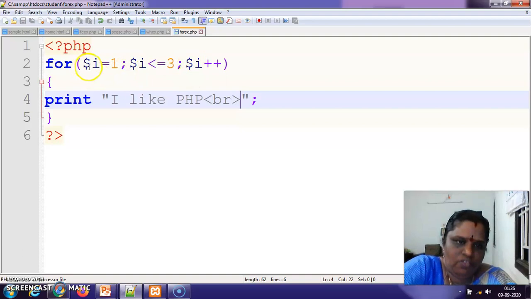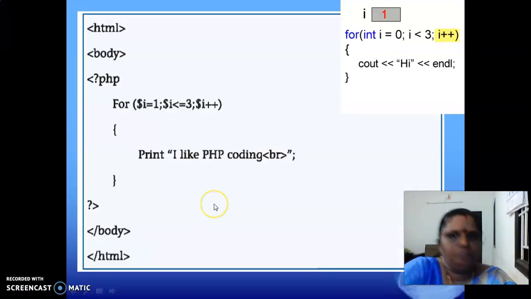So, initialization statement, I is initialized to 1. Conditional statement, up to 3, this conditional works, the for loop will be executed. This I is for incrementing the loop control variable. So, until it reaches this condition, this print statement will be executed. So, 3 times this print statement is executed, and the 4th time it reaches 3, so it comes out of the for loop.